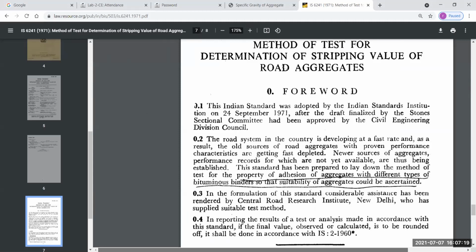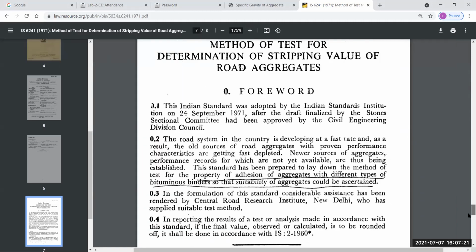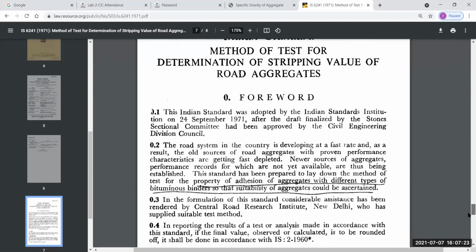Okay. Yes, sir. So here, I think one test is left for your aggregate, and that test is the determination of stripping value of road aggregate. I discussed this test, and all the tests for your aggregate will finish.